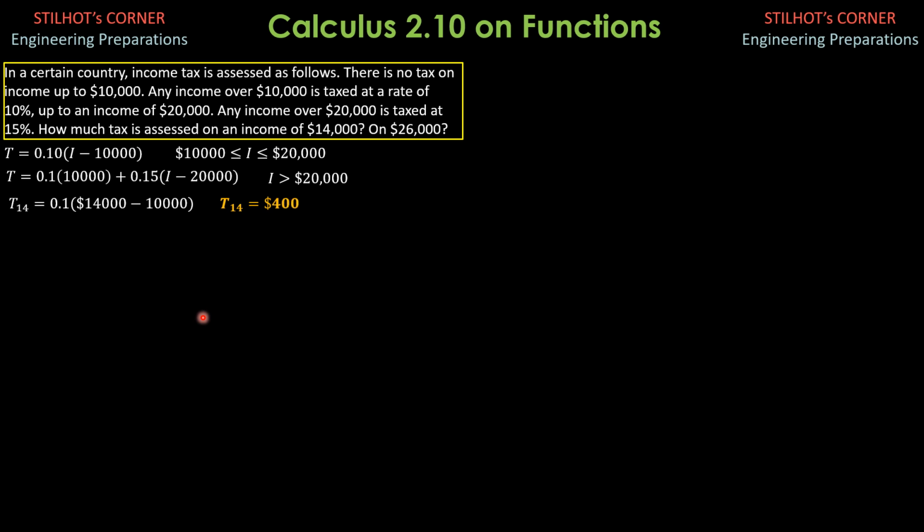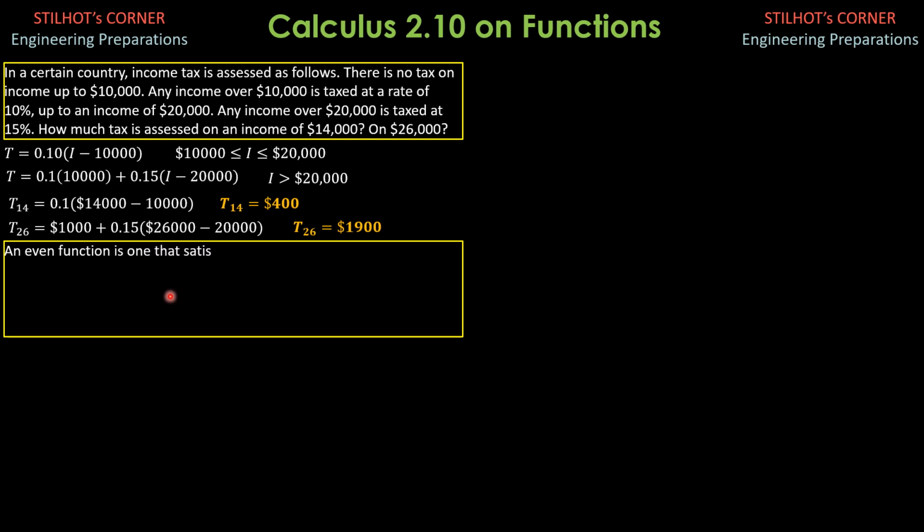While for the second part, since this is greater than $20,000, we use this established formula here, so tax at $26,000 is 0.1 of 10,000 plus 0.15 of 26,000 minus 20,000. So only the amount that is exceeding $20,000 should be taxed at 15%. So it is equal to $1,900.